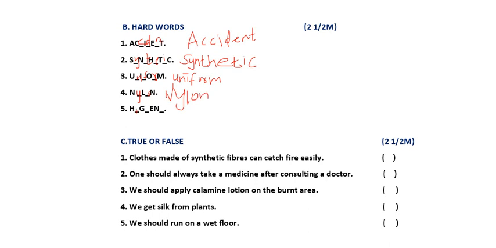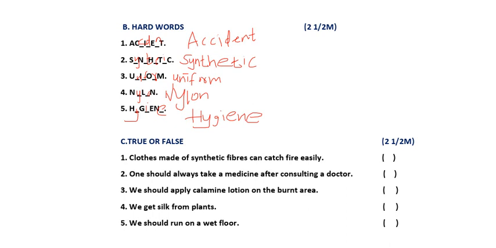What is the spelling of hygiene? HYGIENE. Hygiene. Yes or no? Yes. I am writing here. Check here. HYGIENE. Hygiene means keeping clean. Yes or no? Being neat. So this is the spelling of the hygiene. First one is the accident, second one is the synthetic, third is the uniform, fourth one is the nylon, and the last one is the hygiene. These are our hard words.